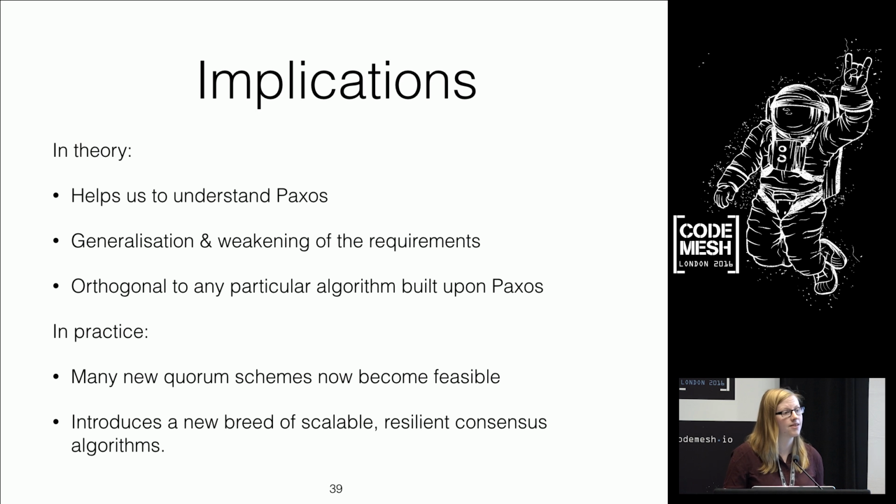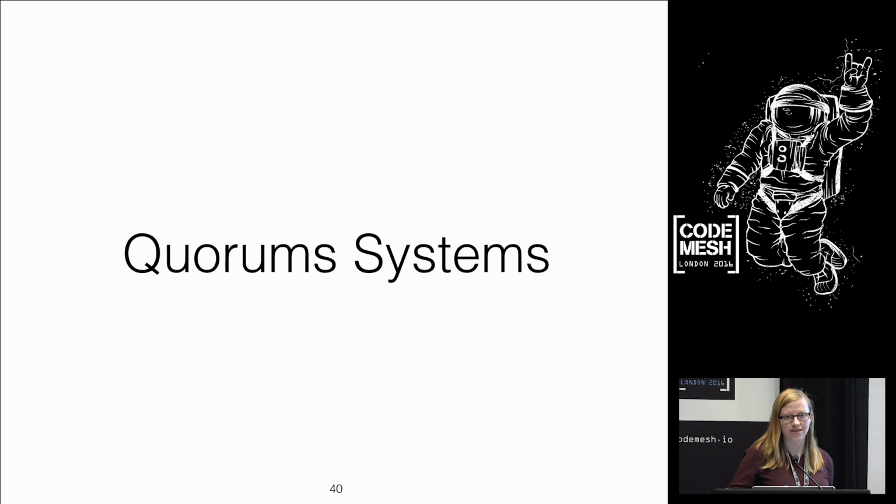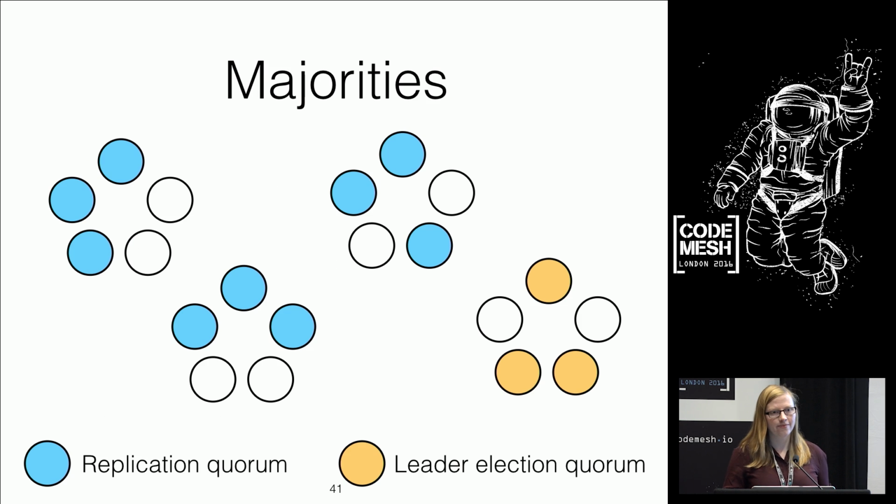In practice, the way that we construct quorums can now be different. For a long time, we've thought majorities were the only way, but what I'm going to show you is there are plenty of other ways that we can do this, many of which are much better in practice. And this introduces a new breed of scalable, performant, and resilient consensus algorithms. You don't have to give up on consensus, because we can do better.